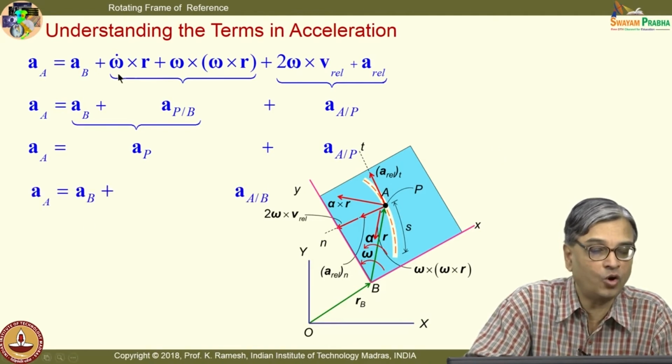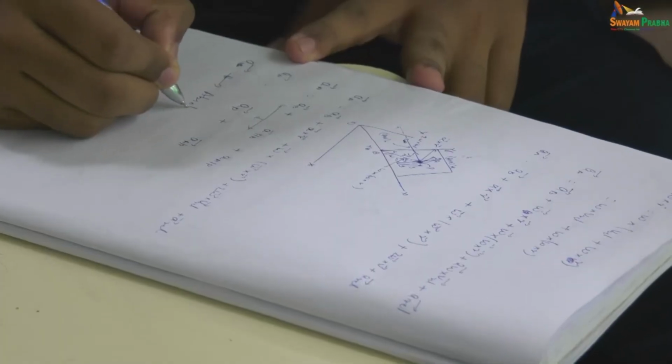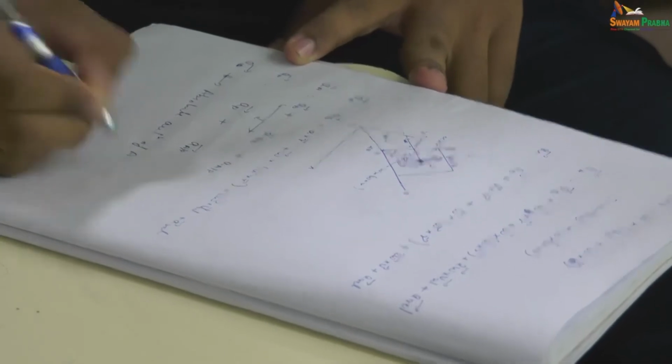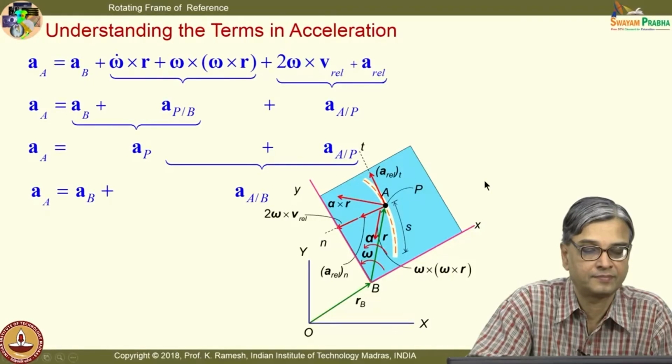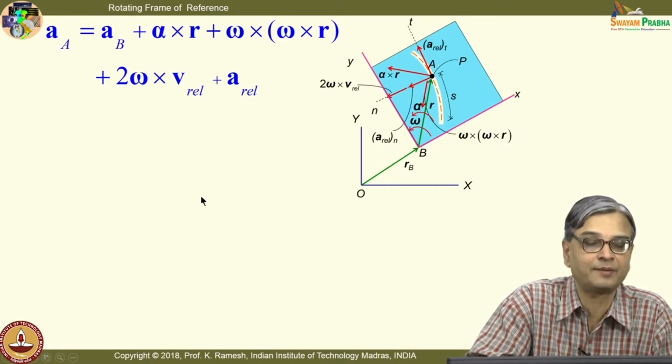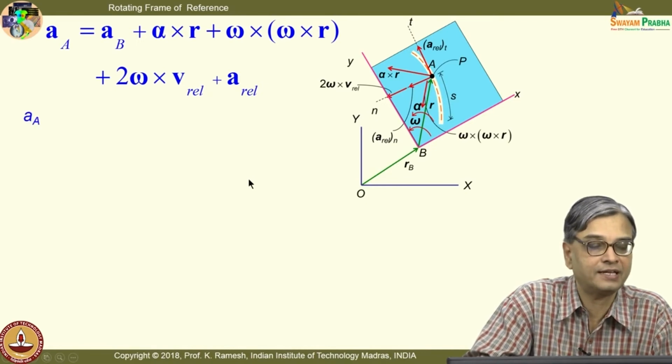And then the whole of these quantities can be looked at as acceleration of B plus acceleration of A with respect to B. So, this is what you have here, and we also have terminologies which explain whatever I have said.